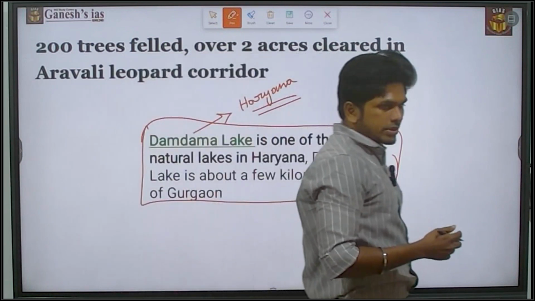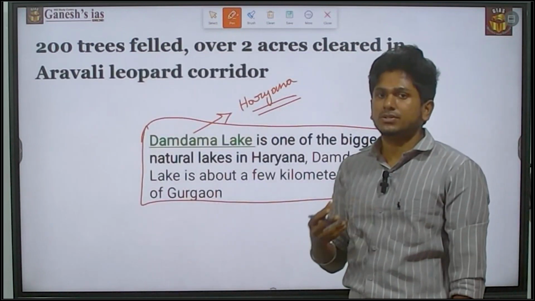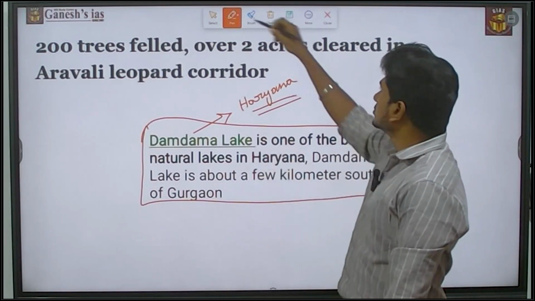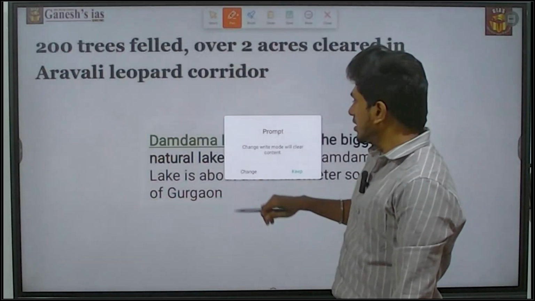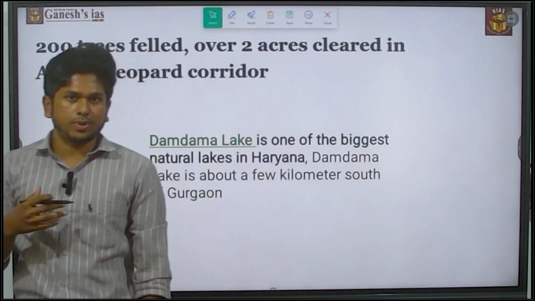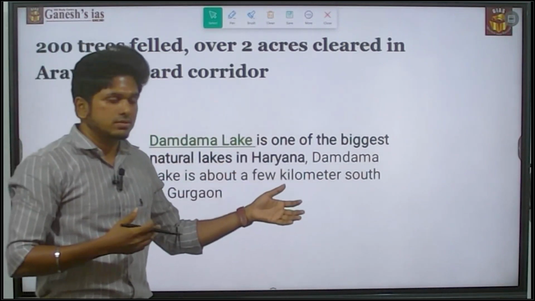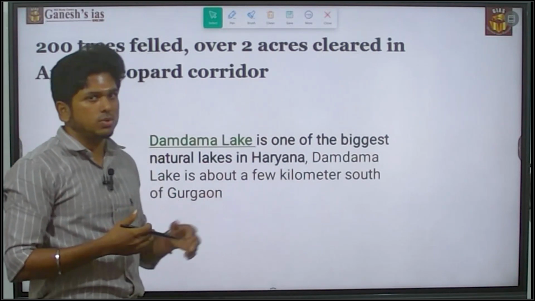So please note that there may be place-based questions or else tree-based questions also. These are the important trees that are in the news, and also the places in the news that are related to trees. So there is a possibility of a question. Please make a note of it.